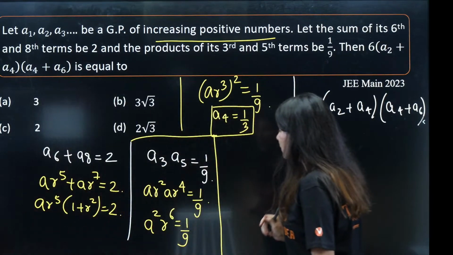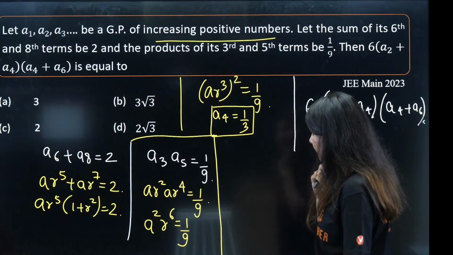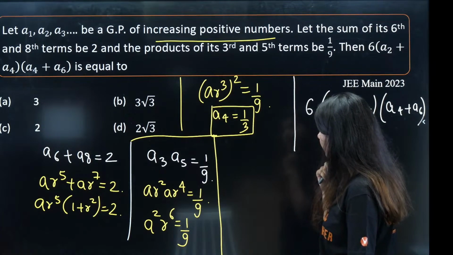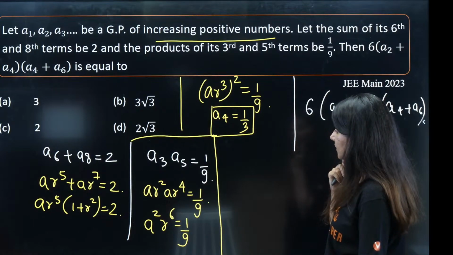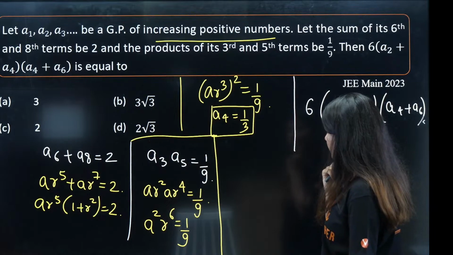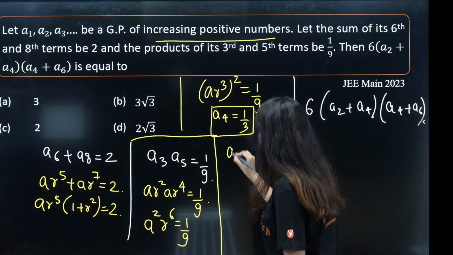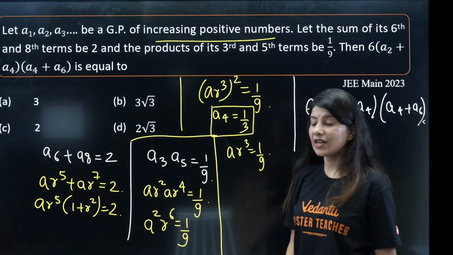So A4 is equal to 1 by 3. All right. Sixth and 8th term. Alright, or I can say that AR cube is given as 1 by 9.